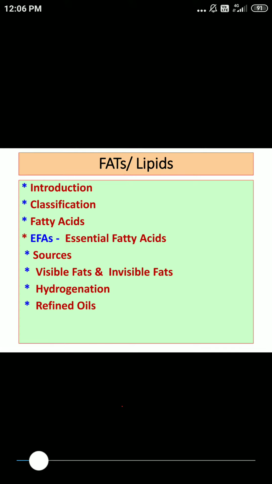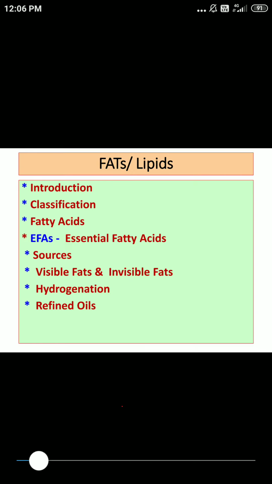An example of a monounsaturated fatty acid is oleic acid. Polyunsaturated fatty acids include linoleic acid, linolenic acid and arachidonic acid.